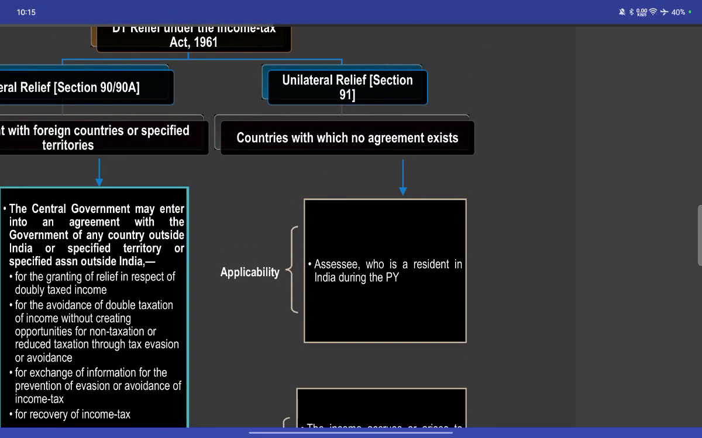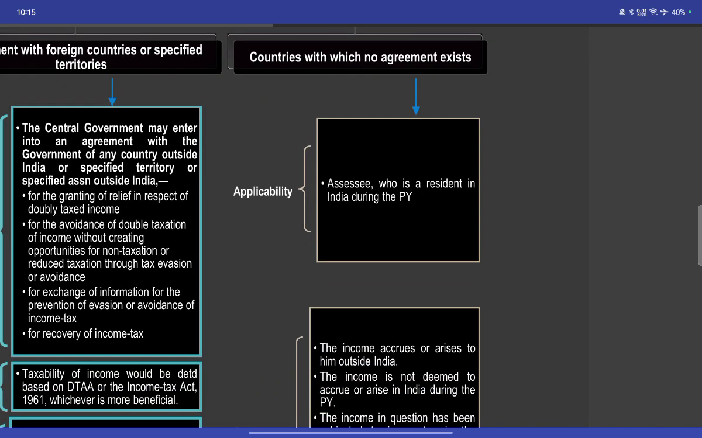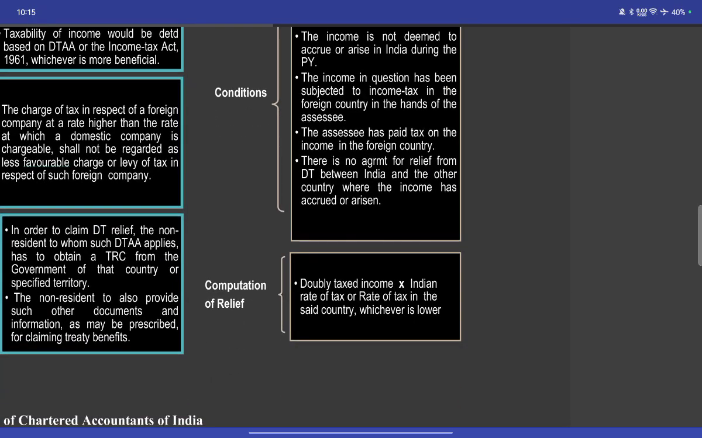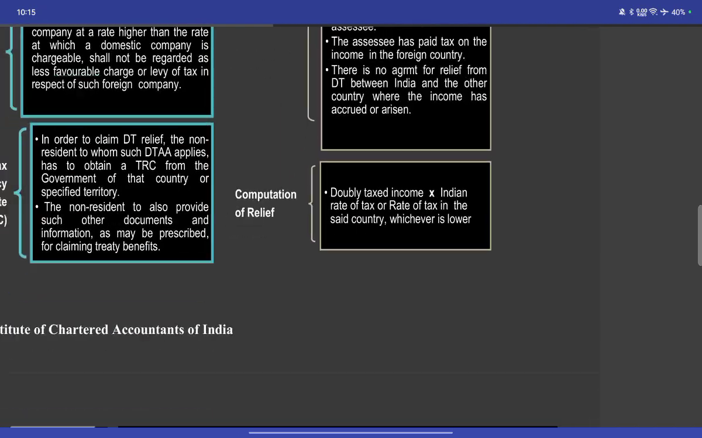Unilateral relief, Section 91: countries with which no agreement exists. Conditions: the assessee is a resident in India during the previous year, and the income accrues or arises to him outside India. The income is not deemed to accrue or arise in India during the year. The income in question has been subjected to income tax in the foreign country in the hands of the assessee, and the assessee has paid tax on the income in the foreign country. There is no agreement for relief from double taxation between India and the other country in which the income has accrued or arisen. Relief is computed on the doubly taxed income at the Indian rate of tax or the rate of tax of the foreign country, whichever is lower.